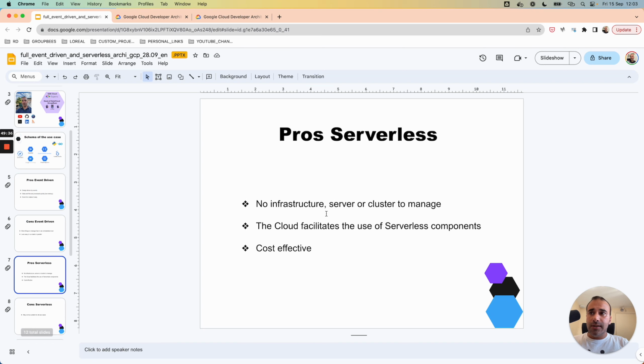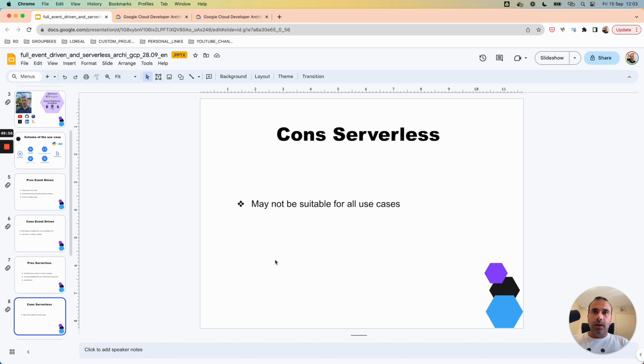For serverless, the pros: everything is managed, no infrastructure to manage, it's very interesting. We only need to give our command line with configuration, and the cloud provides serverless components like Cloud Function and Cloud Run. It's cost effective. For the cons, it's not suitable for all use cases.